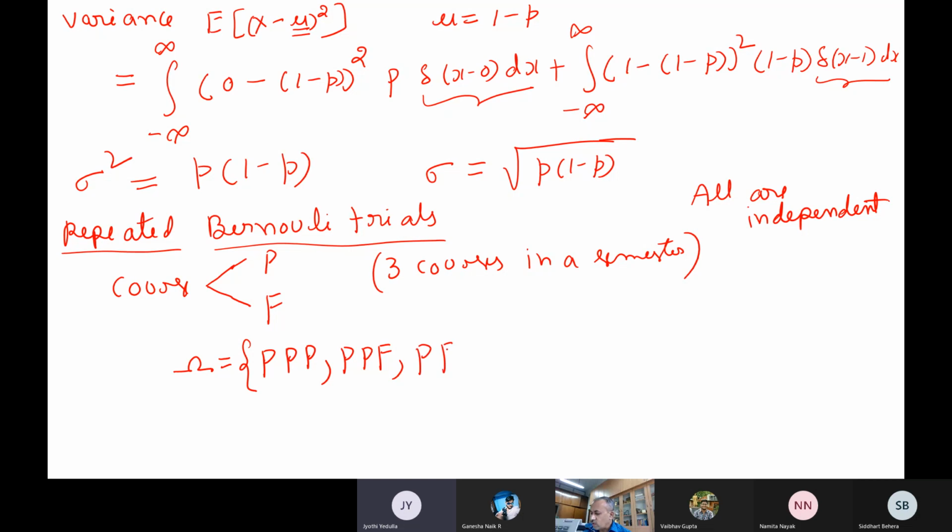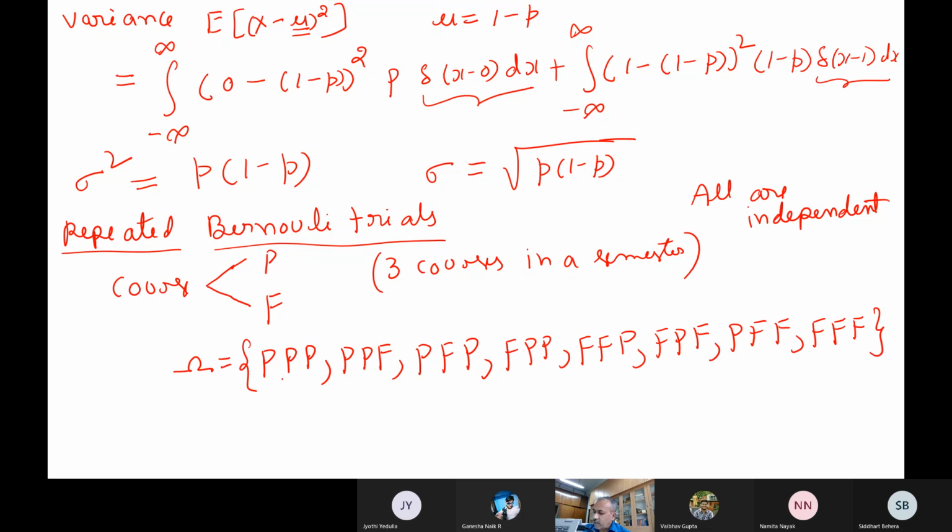Then pass in one course, fail in the second course, like this also. Then you have fail, pass. Then FFP. You write all the possibilities: PPP, PPF, PFP, and so on, all fail also. So how many are there? 1, 2, 3, 4, 5, 6, 7, 8 possibilities are there.